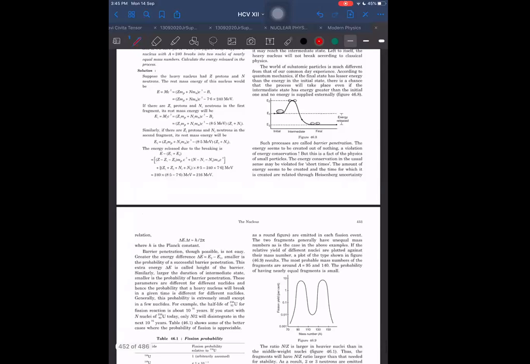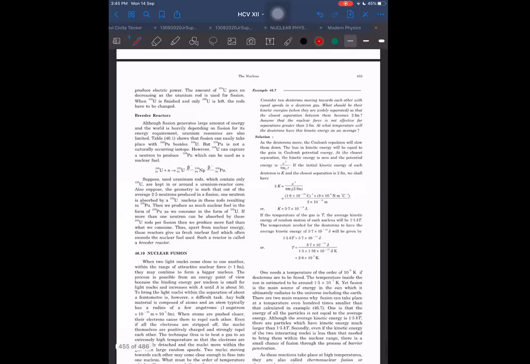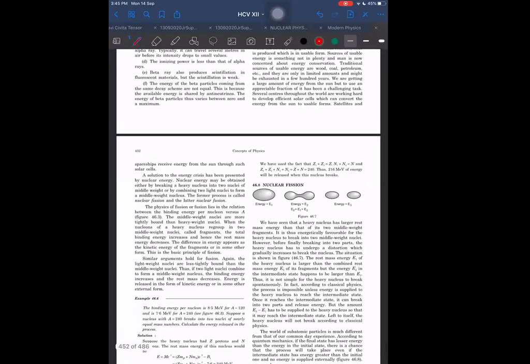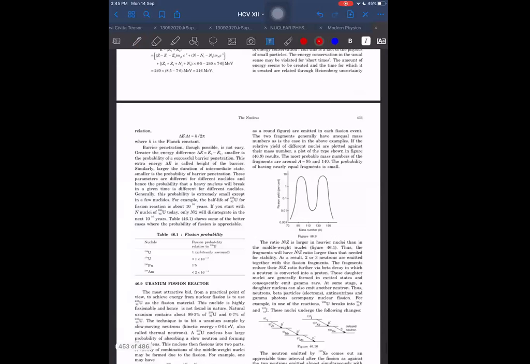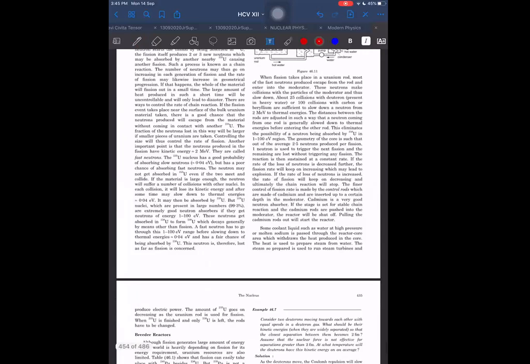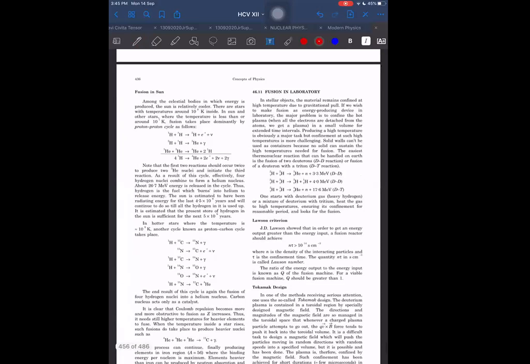Wait a second. I wanted to discuss something here about nuclear reaction, and I could not see it. I don't know where it is now. Nuclear reaction. I think here I will be getting it. No, here also it is not there. Yes, here maybe. Fusion.